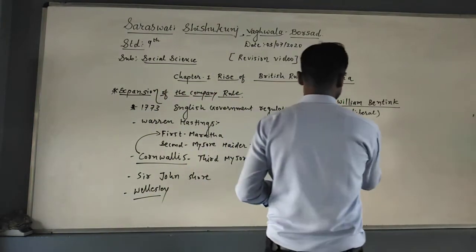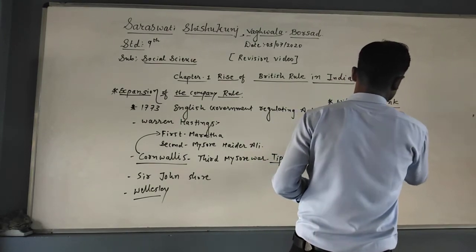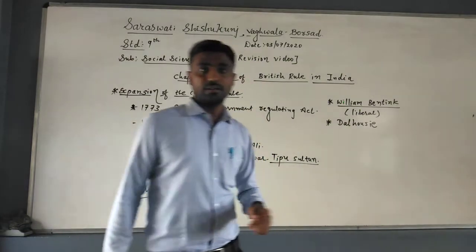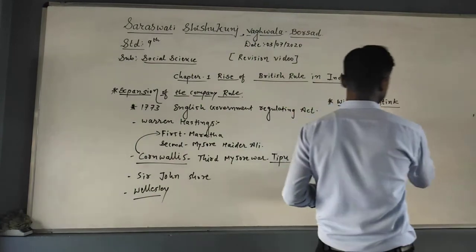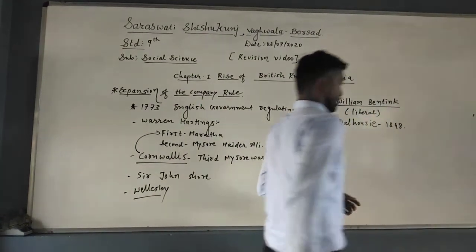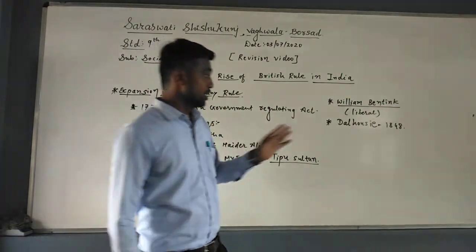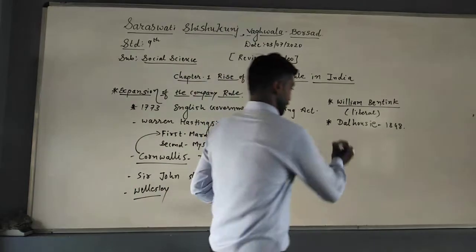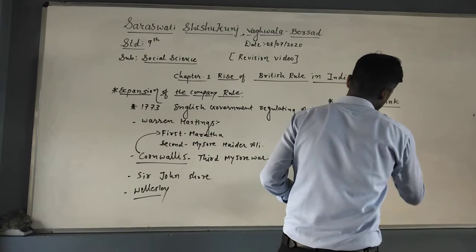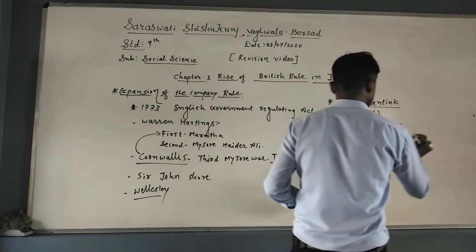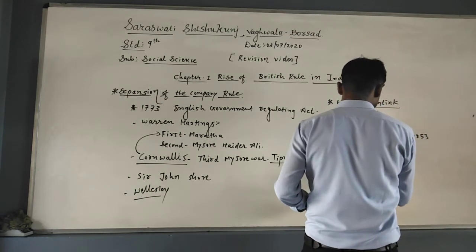After William Bentinck, Lord Dalhousie came as governor general. When Dalhousie came to power in 1848, he was known as an imperialist as well as a reformist. Why? Because under the leadership of Dalhousie, the first railway line was started in 1853 between Mumbai and Thane.